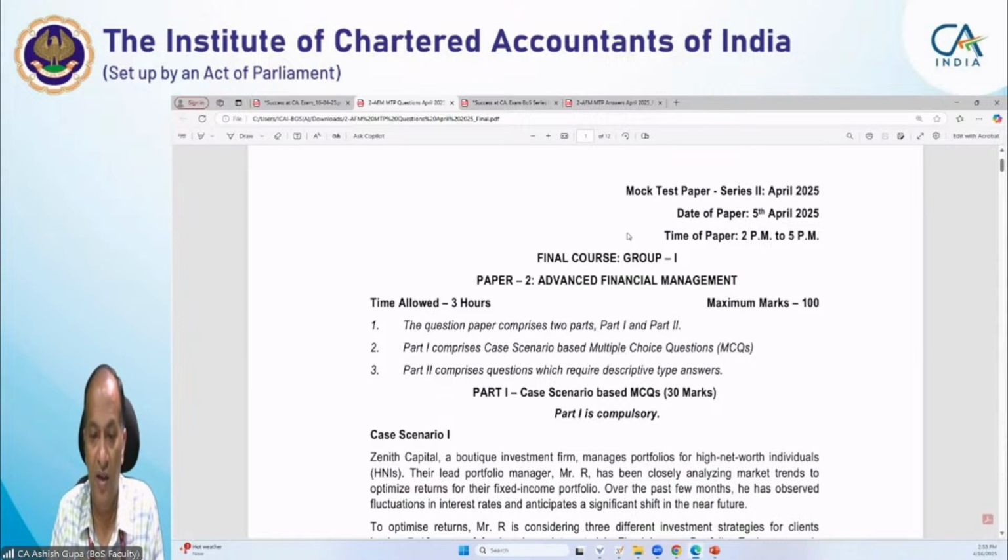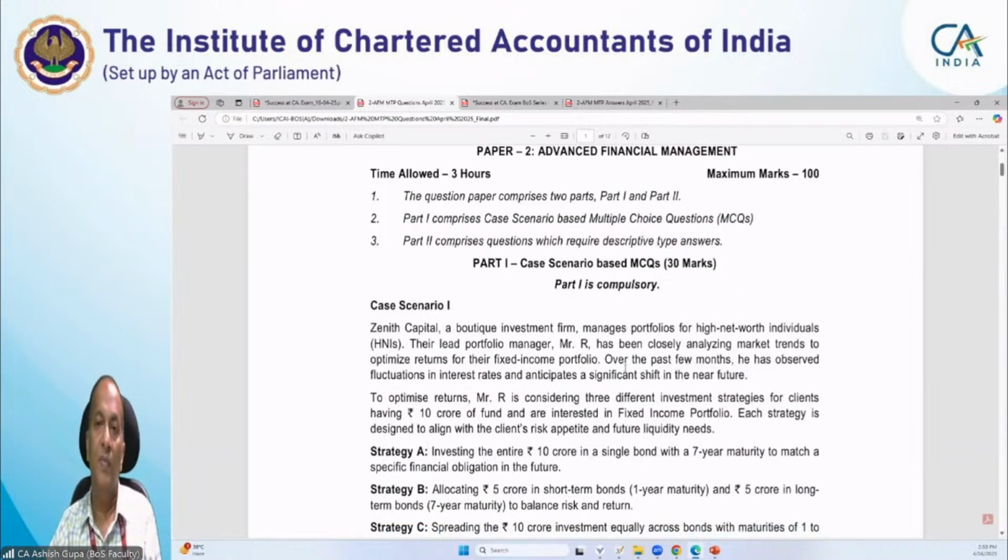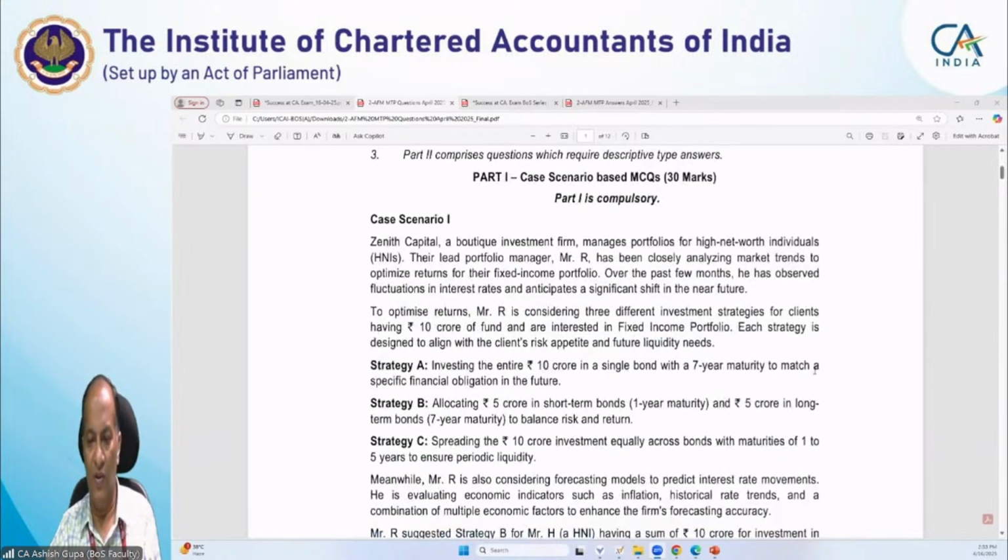Now there is our question paper MTP2 that you have seen. In this question paper, this time we have introduced two new case studies. Of course, one was our earlier one, and this time there are two new case studies. So I am starting with the first case scenario, not case study, case scenario one. And this case scenario is like this.